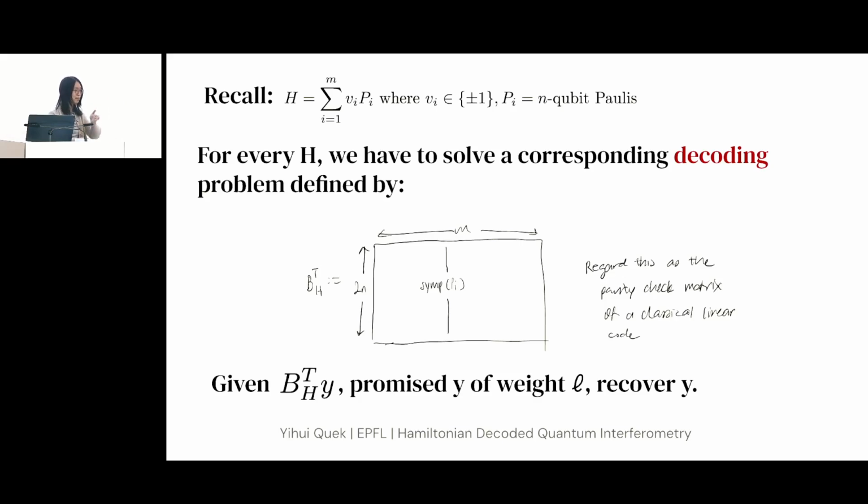So this is a 2n by m binary matrix, where every column is the symplectic representation of one of the Paulis in your Hamiltonian. And the decoding problem is simply, if I regard this as the parity check matrix, I want to decode. Basically that means that, given this matrix times some message y, if you are promised that y is of weight L, where L is the degree of the polynomial that you want to apply, you have to recover what y is. And this is just like the syndrome decoding problem.